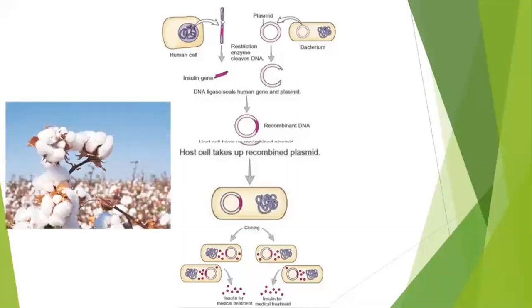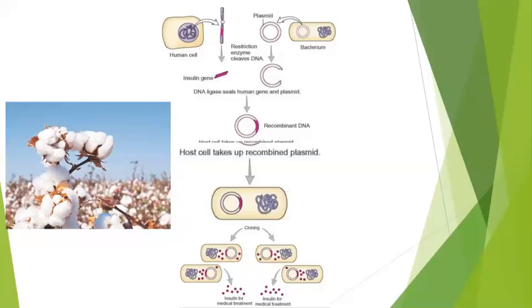For example, this is a cotton. This cotton is produced through genetic engineering, and it has the capability to produce poison. And this poison is harmful for grasshoppers and other insects which feed on the cotton plant. Hence they are defending their own self. We don't need to add any pesticides on them.